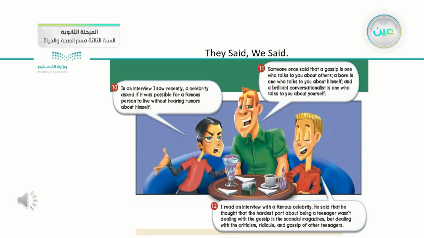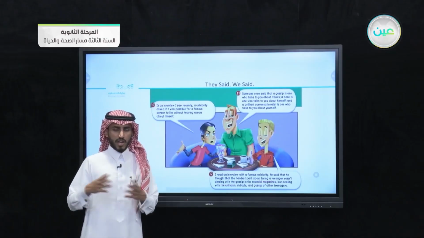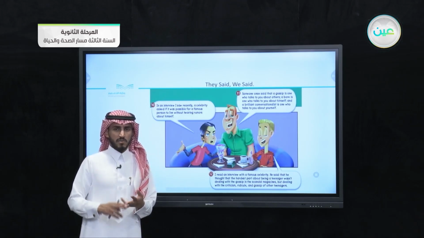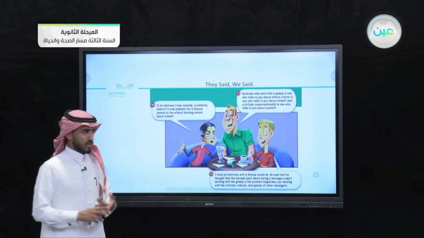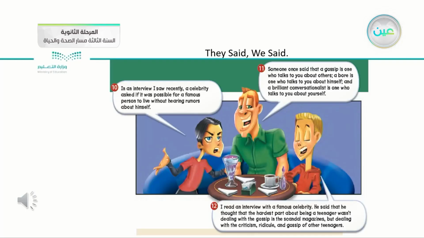Okay, in number 10, we have here, in an interview I saw recently, a celebrity. What is the meaning of the word celebrity? It means someone who is a public figure, someone most people know for something, for anything. Like he might be a scientist, he might be an intellectual, he might be a politician or anything. So he is a celebrity. 11, someone once said that a gossip is one who talks to you about others. Here we have different levels or different types of people who are talking.